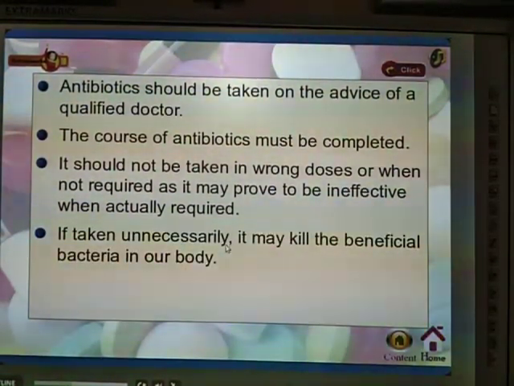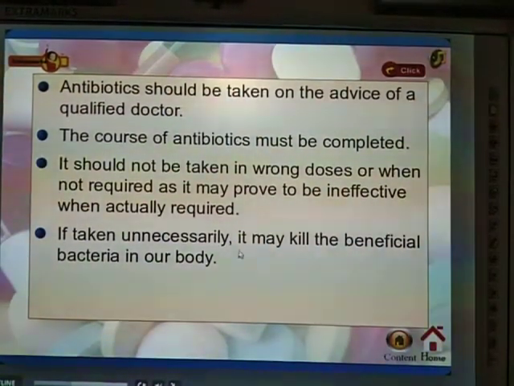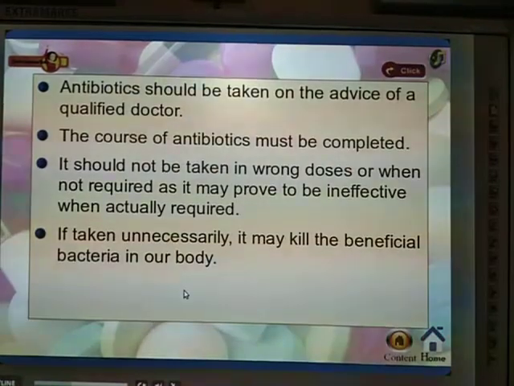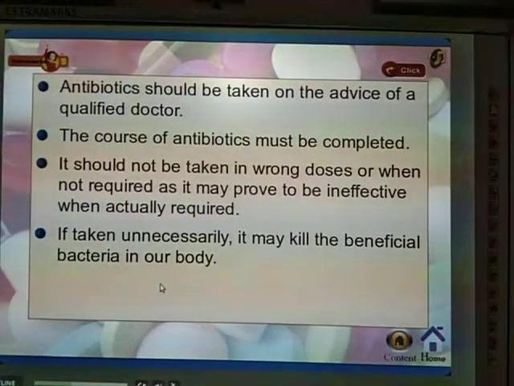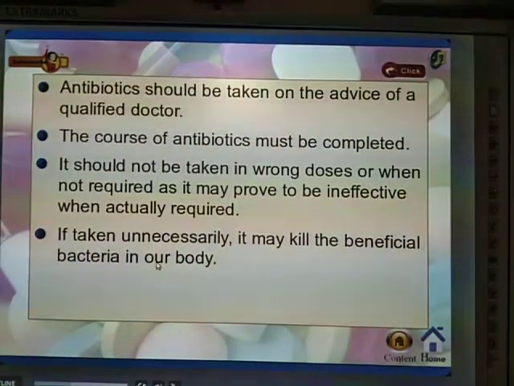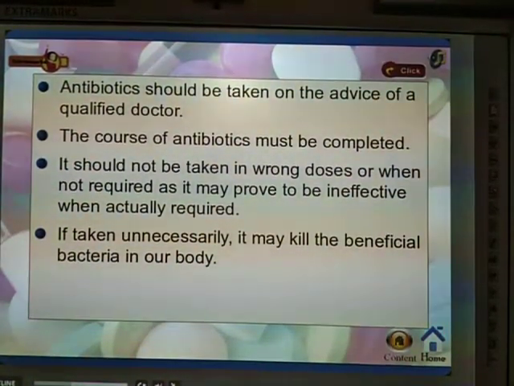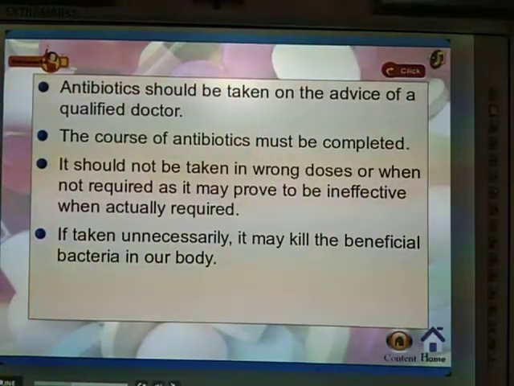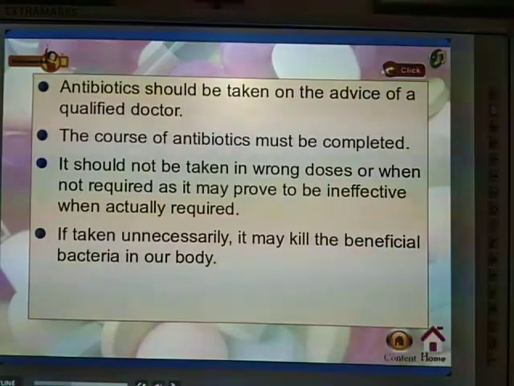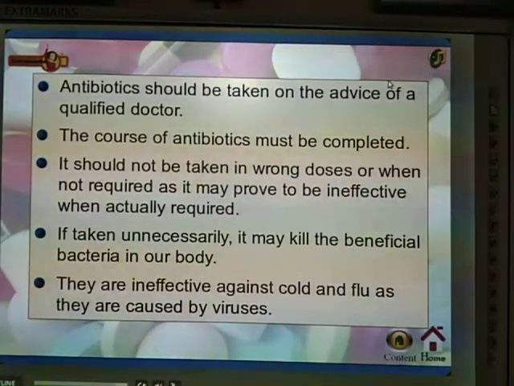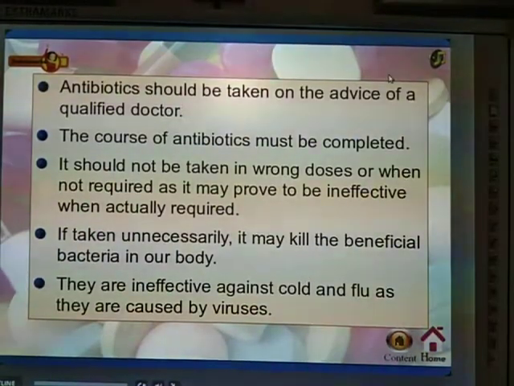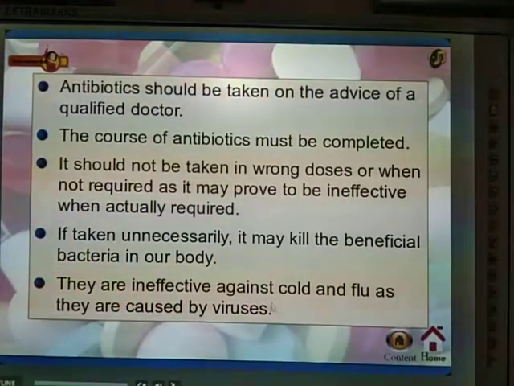If taken unnecessarily, what happens? Suppose our body is not affected by any microorganisms and we take that medicine, it may kill the beneficial bacteria in our body, which are helpful to us. Also, antibiotics are ineffective against cold and flu, as they are caused by viruses.